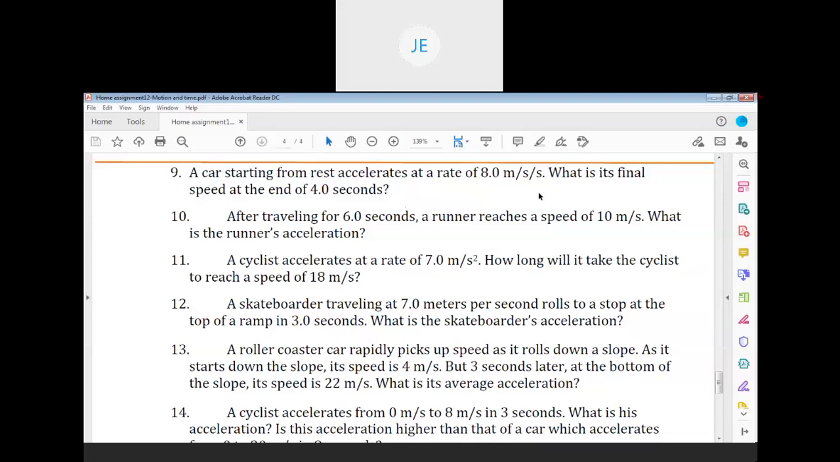And 10th one, how to do, Ashmi Bishwas? You tell me, no? 10th one? Sir, here acceleration is equal to final velocity minus initial velocity divided by time. So here my final velocity is 10 and initial is 0. So 10 minus 0 and time is 6, so divided by 6. So 10 by 6 is equal to 1.7 meter per second square.